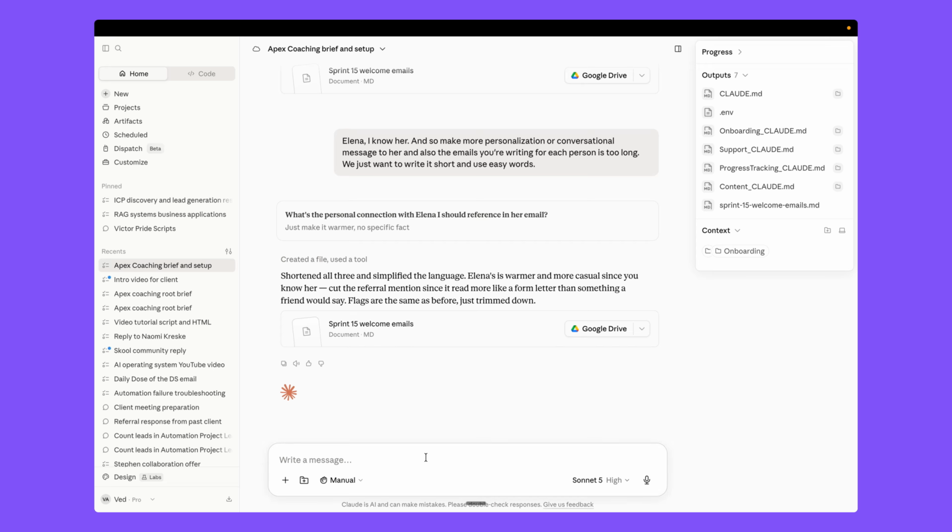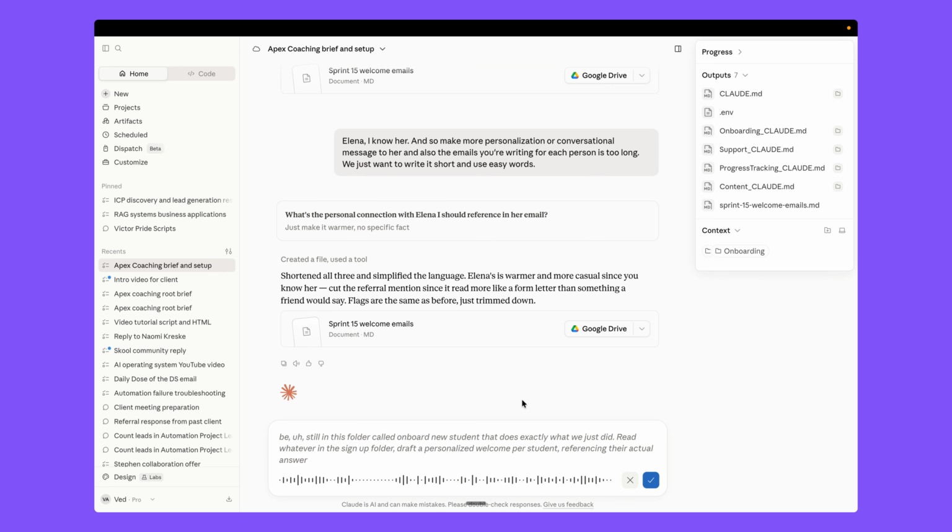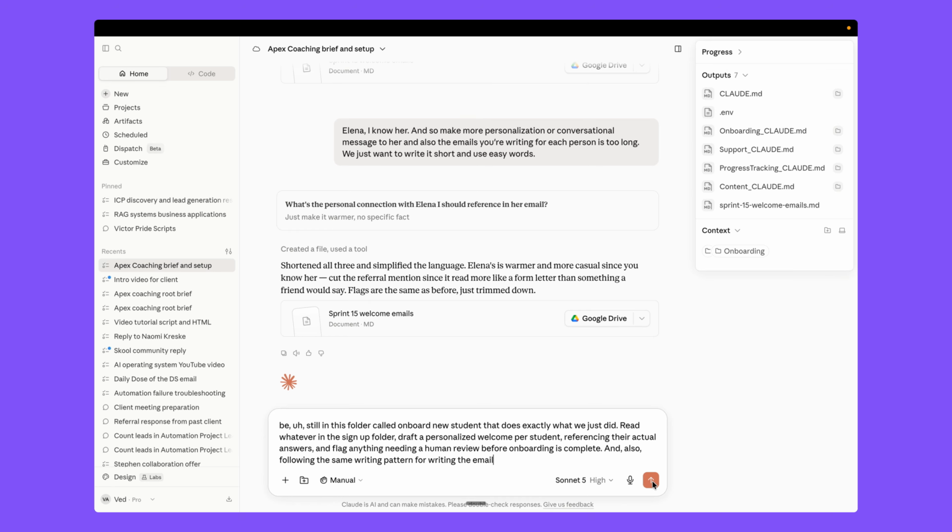So let's create a skill here. Let me show you how it works. Create a skill in this folder called onboard new student that does exactly what we just did. Read whatever is in the sign up folder, draft a personalized welcome per student referencing their actual answers, and flag anything needing a human review before onboarding is complete. And also follow the same writing pattern for writing the emails.